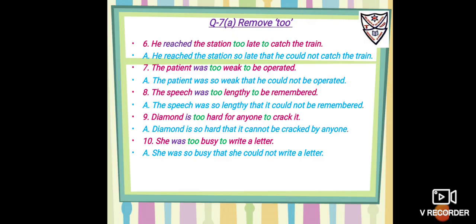Number 10, she was too busy to write a letter. So it is 'was'. Okay, so you are going to write could here. Now it is 'too busy'. So remove 'too' and put 'so that'. So she was so busy that she could not write a letter.